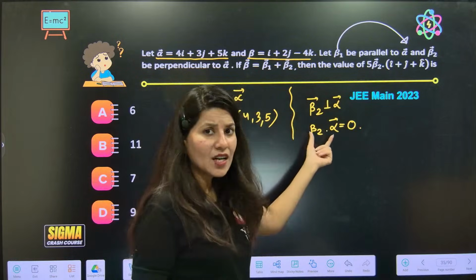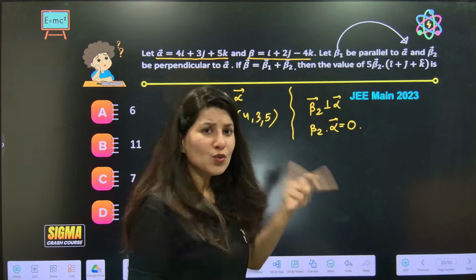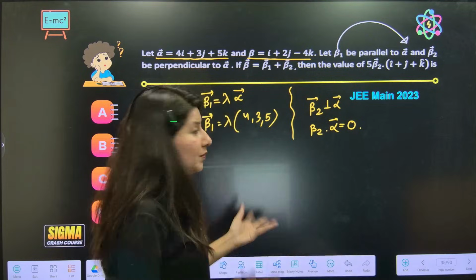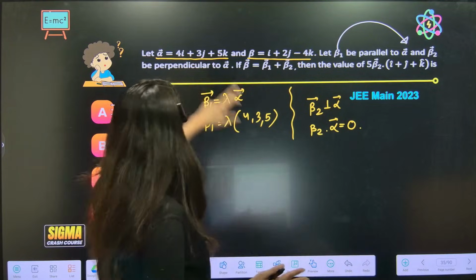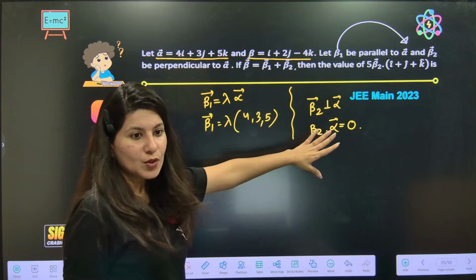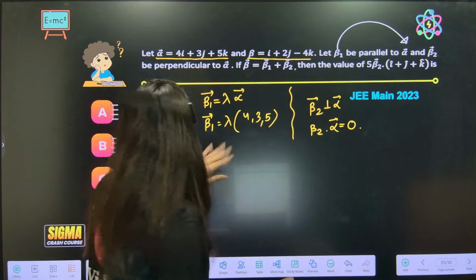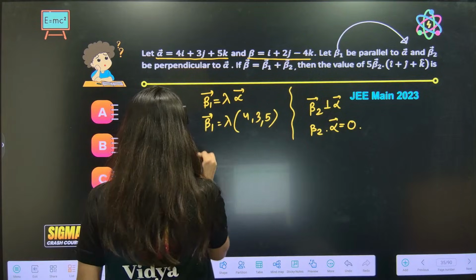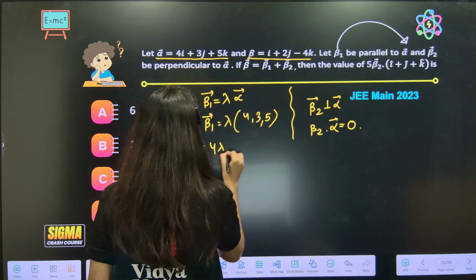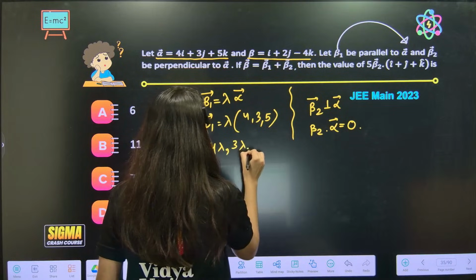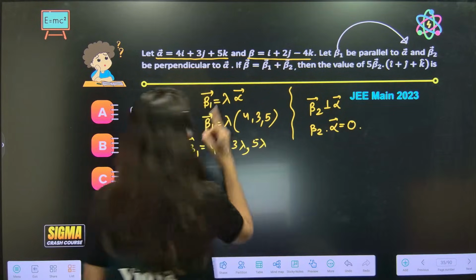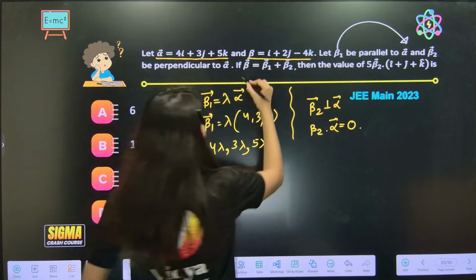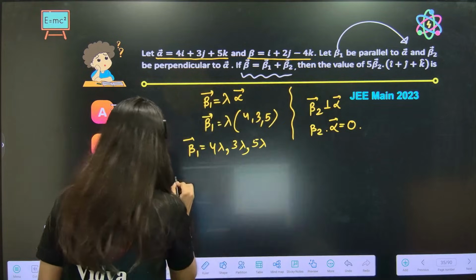Right now understand, B2 I don't have. Alpha I have, but I cannot create this dot product right now. So what we can do is, we can actually write beta 1. Beta 1 is 4 lambda, 3 lambda, 5 lambda. Okay. Now this information is given, which gives me beta 2.